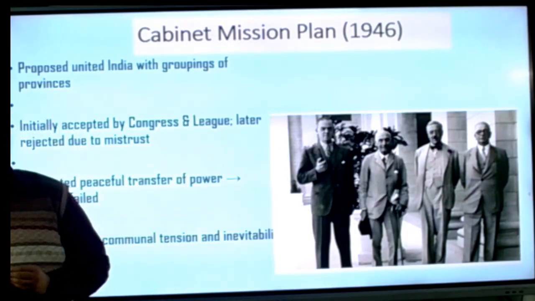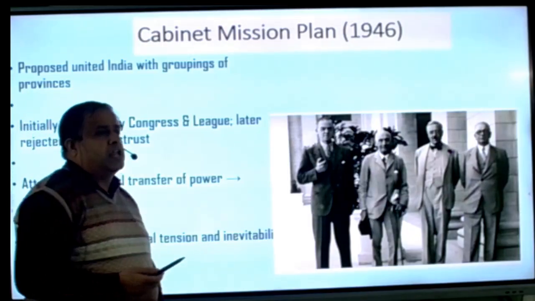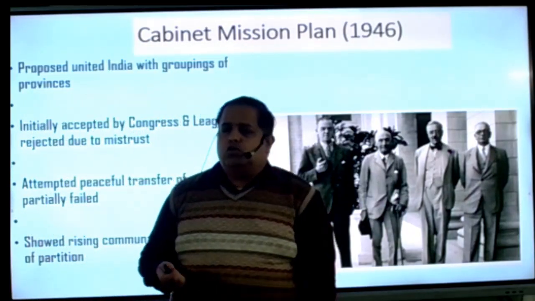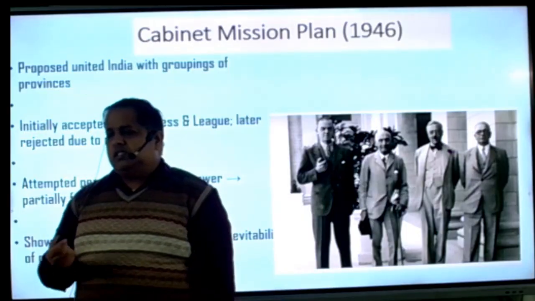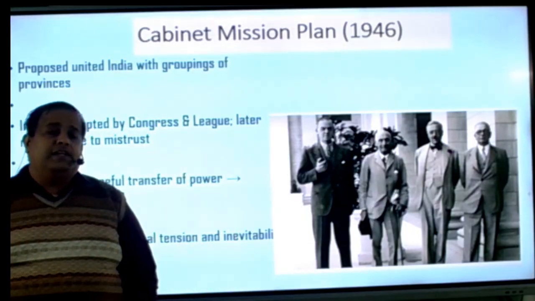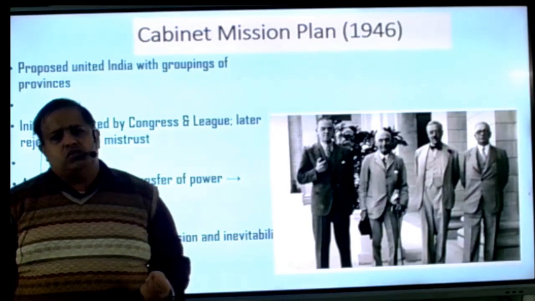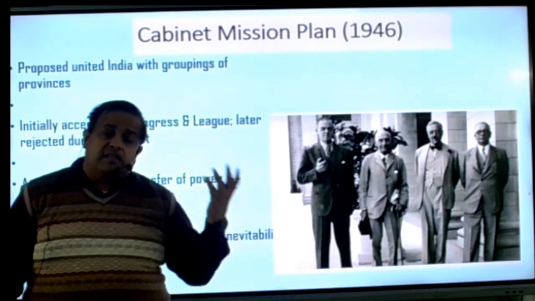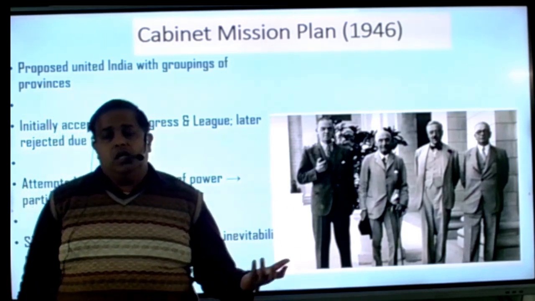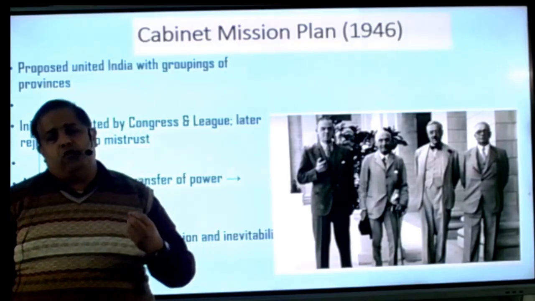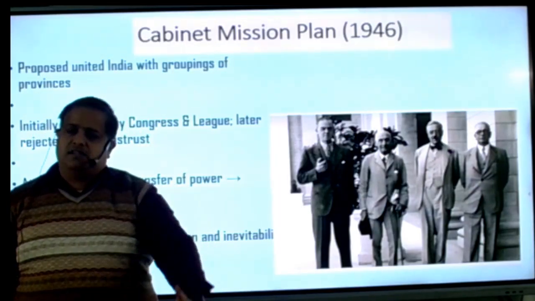On 18 February 1946, the naval revolution took place. This is also very important because the British thought they controlled India with the help of Indian soldiers, but now they realized that Indian soldiers would never support them. So now their only chance was to leave this country.